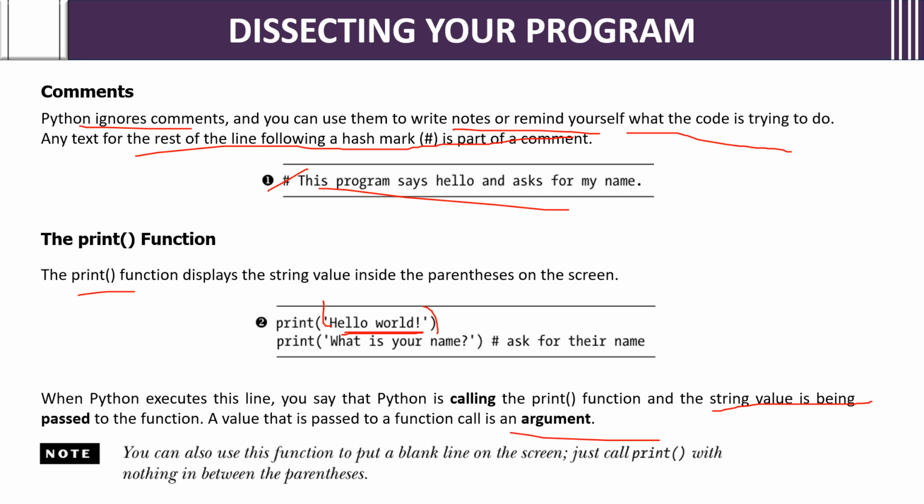You can also use this function to put a blank line on screen. Just call print and put the brackets, the parentheses, with nothing in between. What it will do is give a break or a blank line on the screen. You can use that print option without any string, just parentheses, also for a blank line.